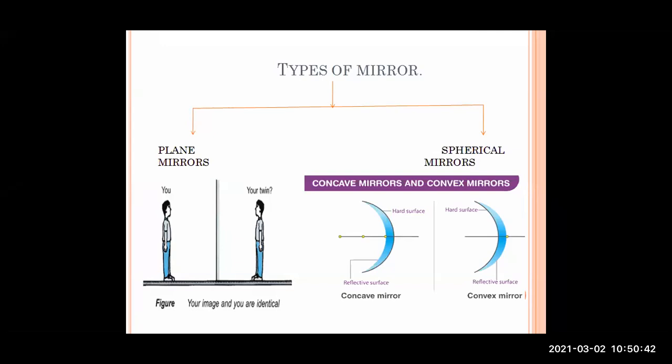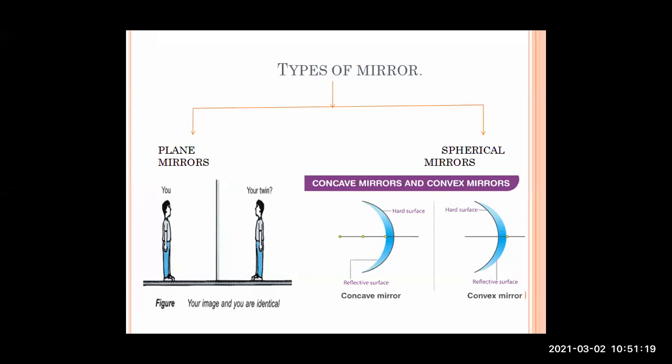Now just see the shaded portion of the curve. Okay, you can see the shaded portion and you can see the names. So two things are given inside the diagram. First one is the reflective surface and the hard surface. Now in the first diagram, concave mirror is written. In that concave mirror, you can see the light blue shaded portion is inside the curve, and they have named it as the reflective surface, and the outer surface is the hard surface.